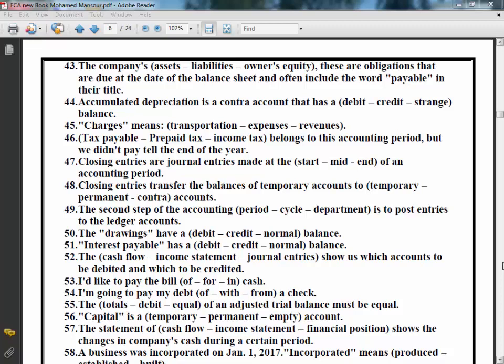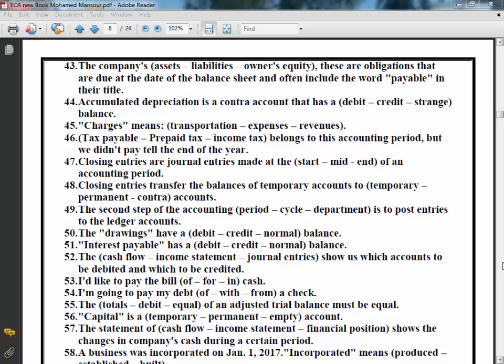Question 44. Accumulated depreciation is a contra account that has a balance: debit or credit? Of course, accumulated depreciation has a credit balance. The right answer is credit.